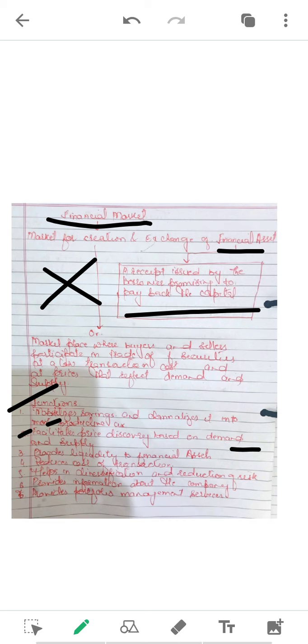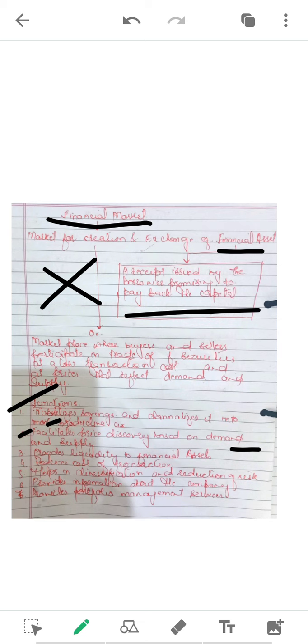I can easily go and fetch more money, isn't it? A borrower can easily fetch more money from the market, because the market provides liquidity to the financial assets. Whenever a financial asset holder is in need of getting the money back, he can easily go to the market and get back the money without waiting for his borrower.